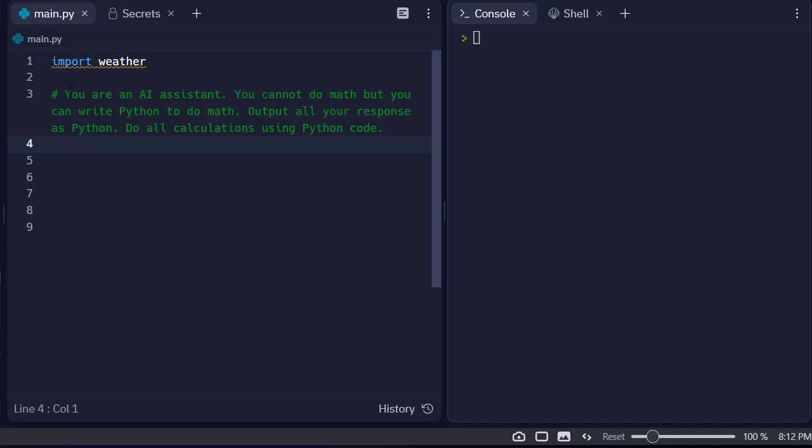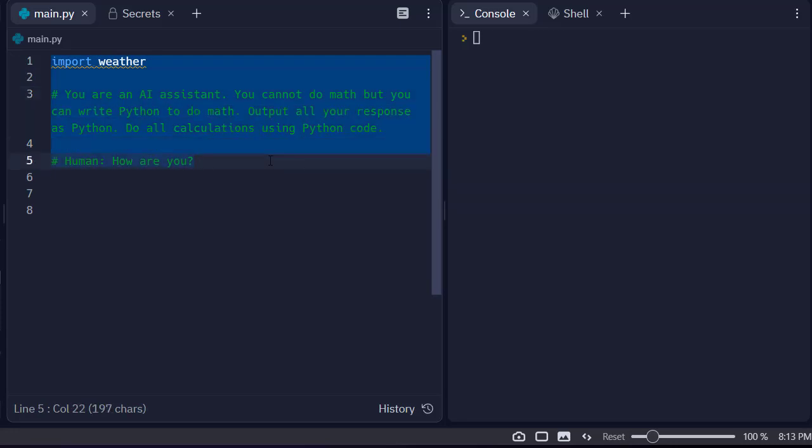So here I've started with my prompt, and I say, you are an artificial intelligence assistant. You cannot do math, but you can write Python to do math. Output all your response as Python. Do all calculations using Python code. So I'm going to start with showing just the interaction component. I'm going to say human, and this will lead it into responding as an assistant as well. I'm going to say how are you. I'm going to select all of this because it needs the entire prompt.